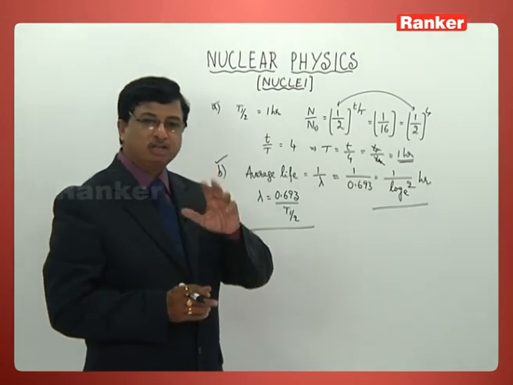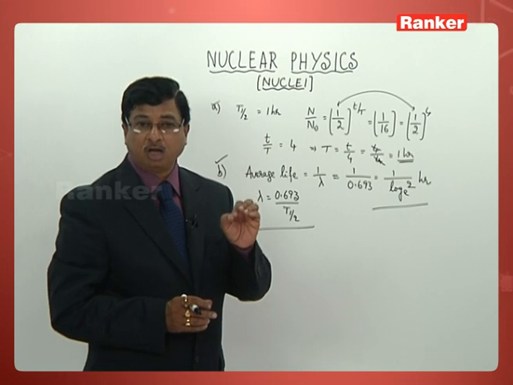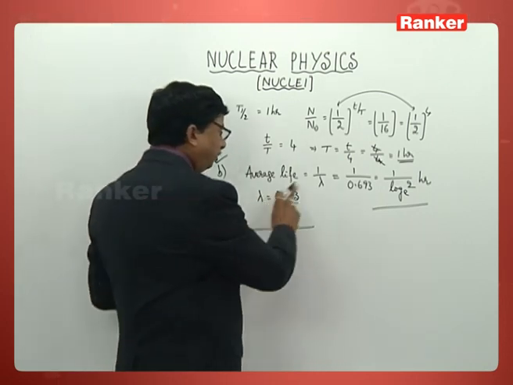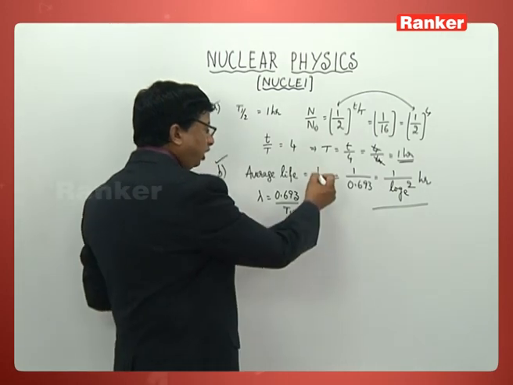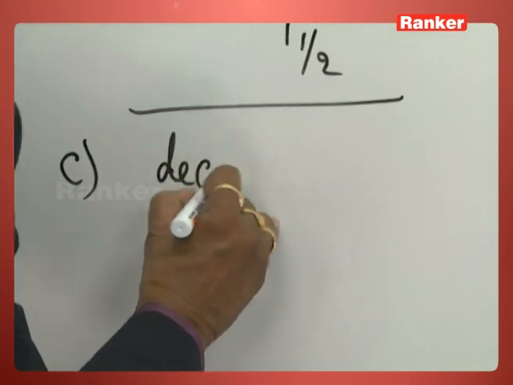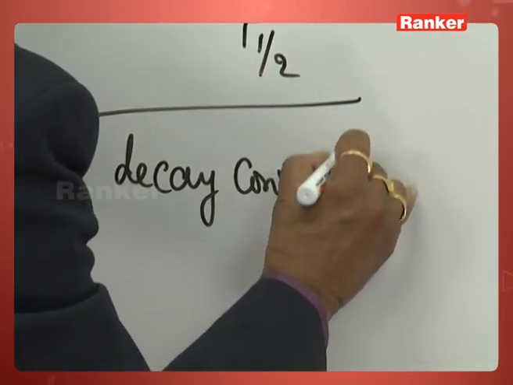See the third option now. The decay constant of the sample is log 2 to the base e per hour. Decay constant means lambda, and that should be per hour. When 1 by lambda is this much, what will the decay constant be? Observe carefully.